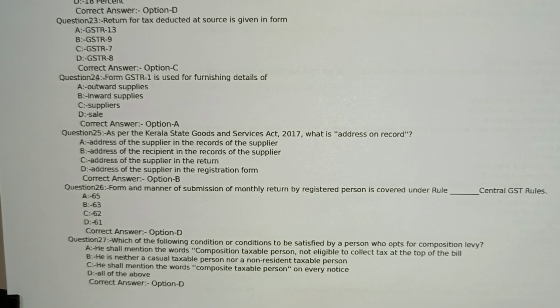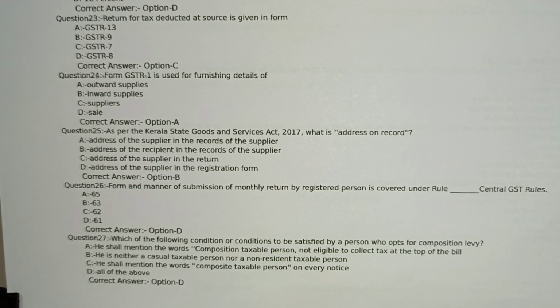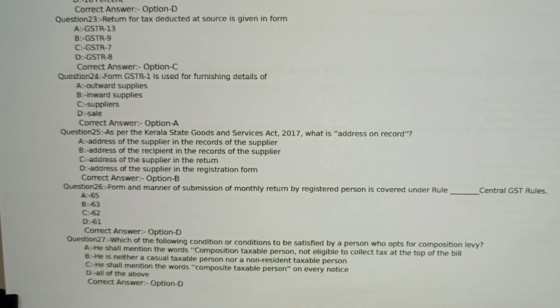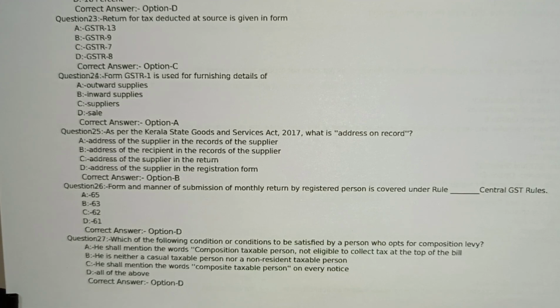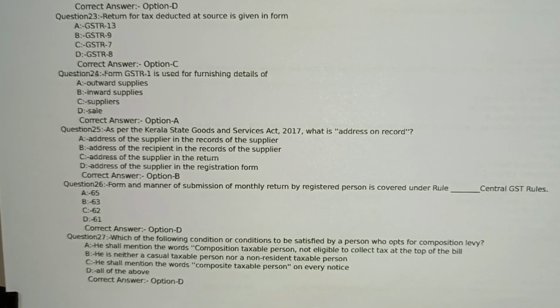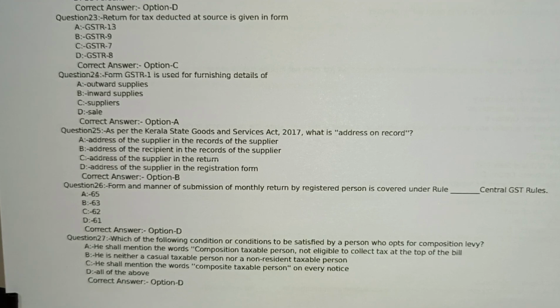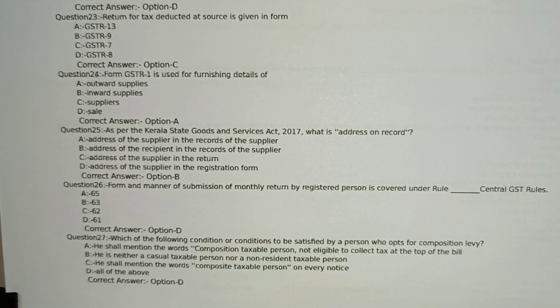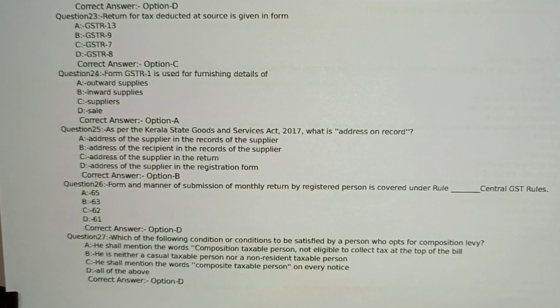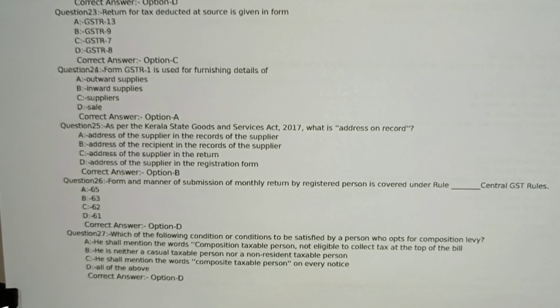Question number 25. As per the Kerala State Goods and Services Act 2017, what is address on record? Option A address of the supplier in the record of the supplier. Option B address of the recipient in the records of the supplier. Option C address of the supplier in the return. Option D address of the supplier in the registration form.